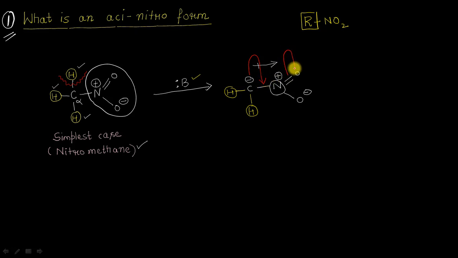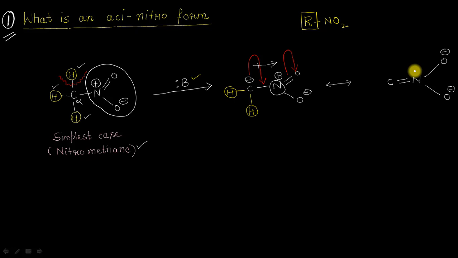I can show it like this, such that now I will be having a structure in which now a double bond will be present in between the carbon and the nitrogen atom. This will now become a single bond here, and oxygen will now be having a negative charge because these 2 pi electrons are shifting onto this oxygen atom. And this oxygen atom, as usual, I'll be showing here having a negative charge.